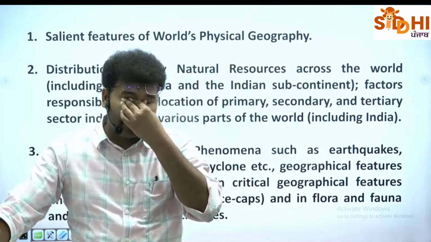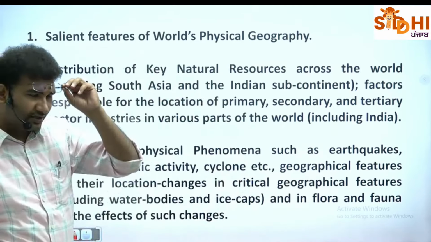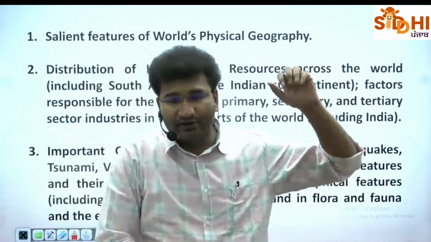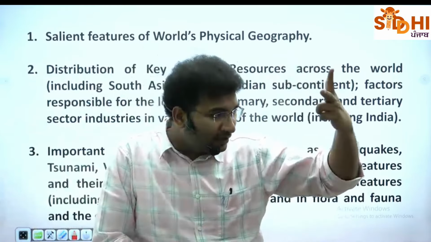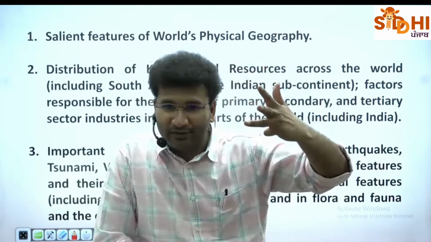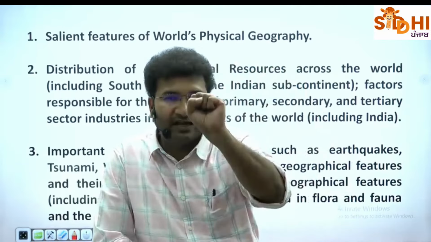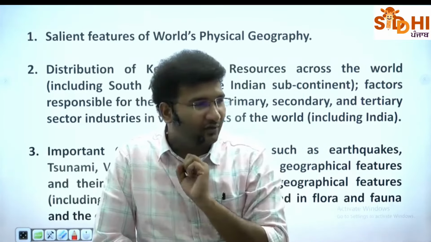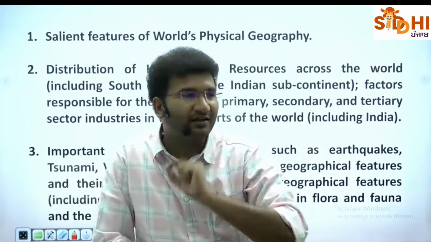So basically, it is factors that are responsible for the location of secondary industries. Secondary means, see here, if you look into the steel plant, in order to set up a steel plant, you need labor, you need water, you need iron ore, you also need limestone, you also need कोयला, coal. जहाँ पे ये 5 चीजें, वहीं पर स्टील प्लांट सेटअप कर सकते हैं. ठीक है. Now, these are the factors that are responsible for setting up that industry.